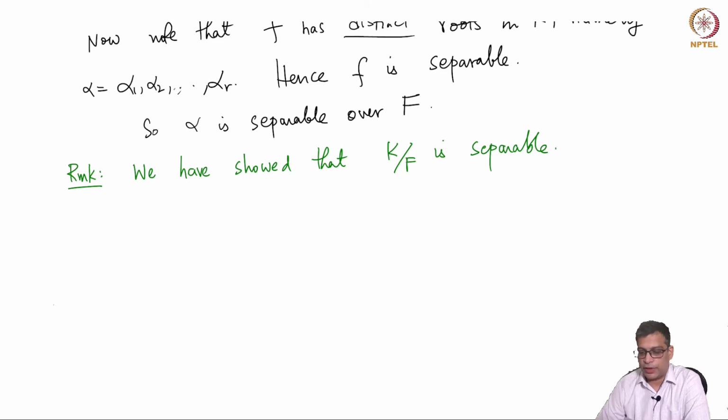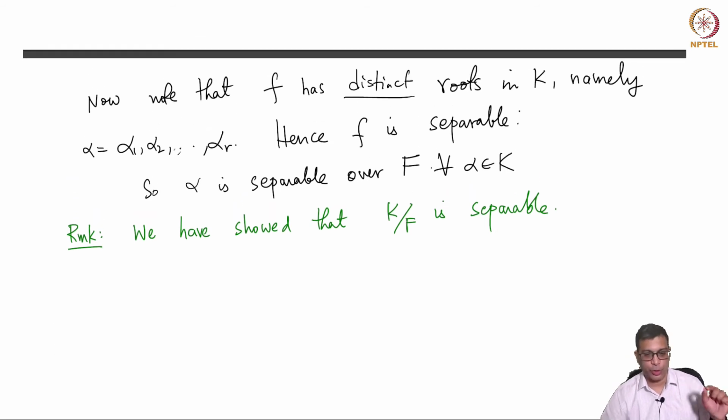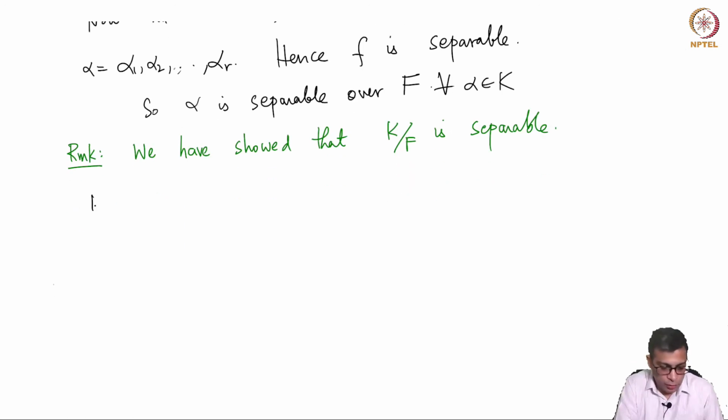So we have started with the Galois extension and we have shown that it is separable because every element is separable. Okay, now we are not quite done. We have to produce a separable polynomial whose splitting field is K. So now K is a finite extension of F that is given to us.